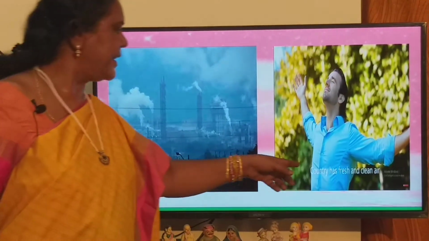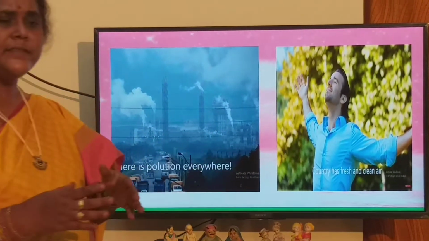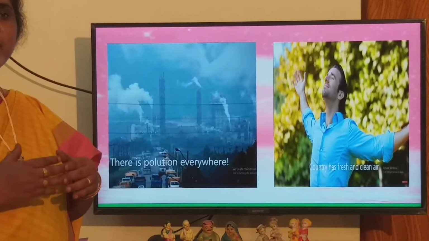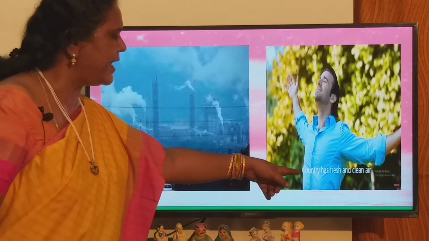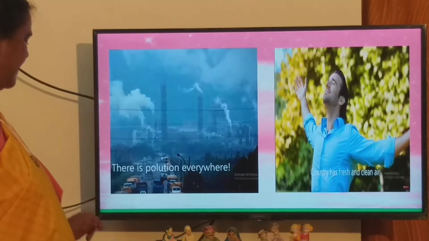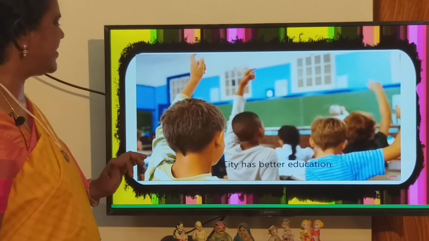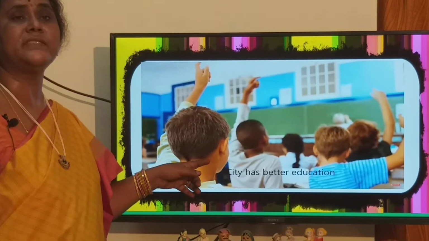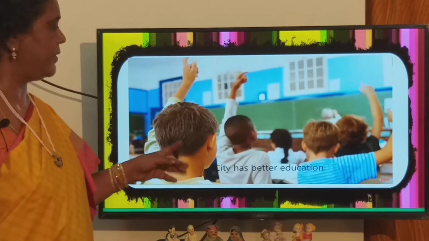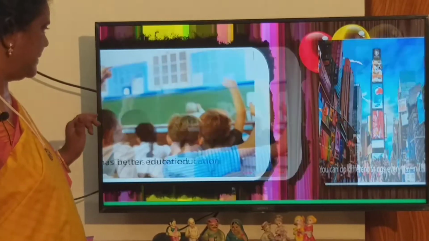Whereas the country has fresh and clean air. In a country there is a lot of greenery. There are many fields and trees, big trees. So the country has fresh and clean air. Yes, children, a city has better education. We find many big institutions, universities, colleges, everything in a city, whereas we do not find all these things in a country or a village.